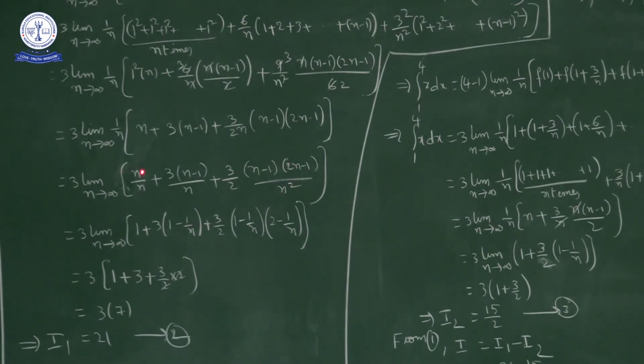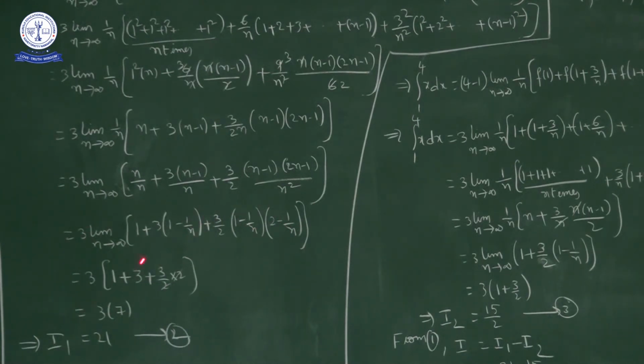Okay, so n by n is what? 1. So 3 into the limit as n approaches infinity of 1 plus 3 into n minus 1 by n, so n by n, 1 minus 1 by n. Then 3 by 2 into n minus 1 by n, which we can write as 1 minus 1 by n. Here 2n minus 1 by n, n cancels, 2 minus 1 by n. So as n approaches infinity, 1 by n approaches 0. So this 1 by n is 0, this 1 by n is 0, this 1 by n is 0.